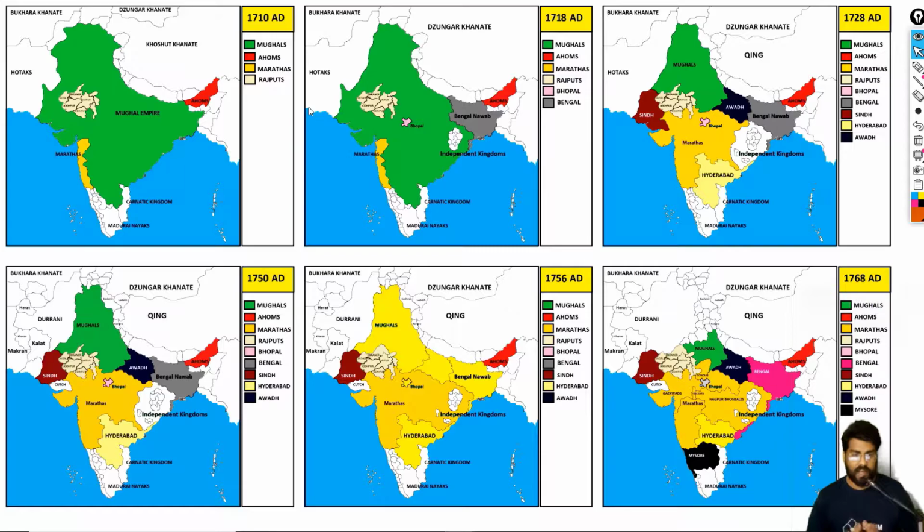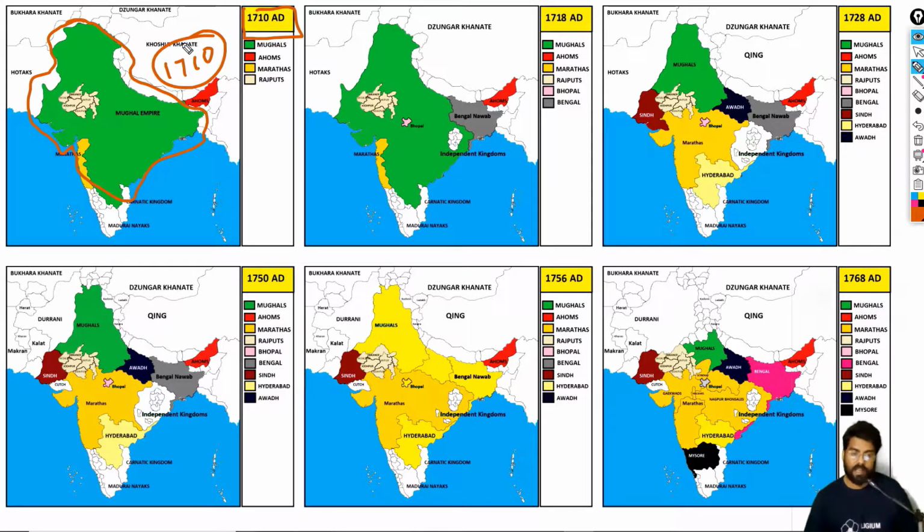So basically, as you can see, we have a series of maps. Let me just start the pen. So this is our Mughal Empire. This whole green is the Mughal Empire, and this is around 1710. Aurangzeb died in 1707, and in 1710 the Mughal ruler was Bahadur Shah.